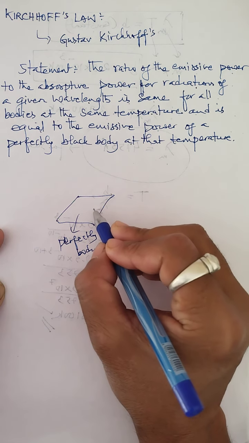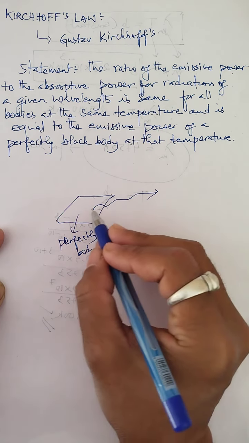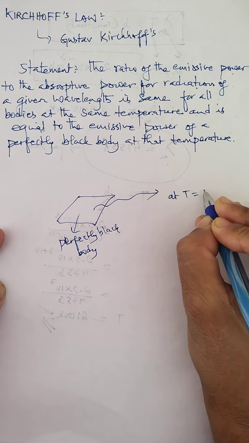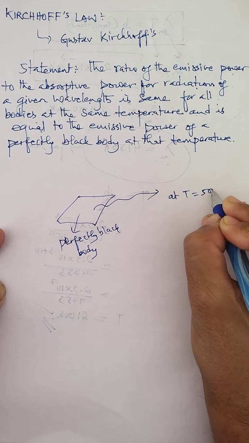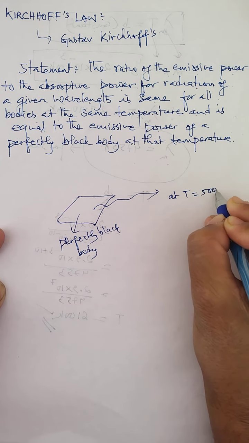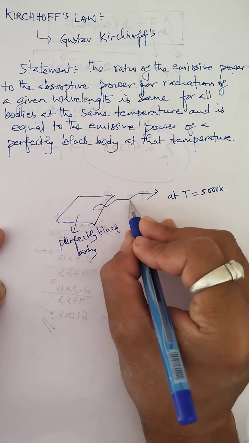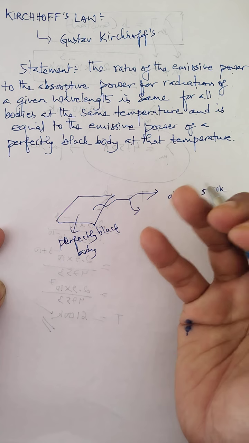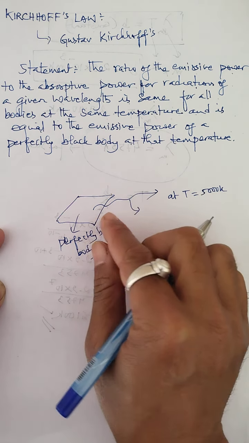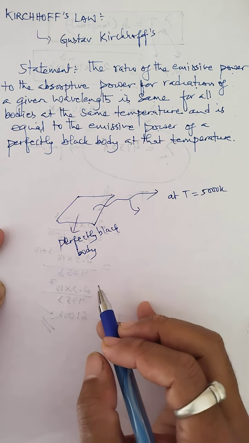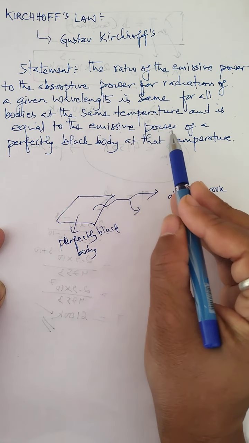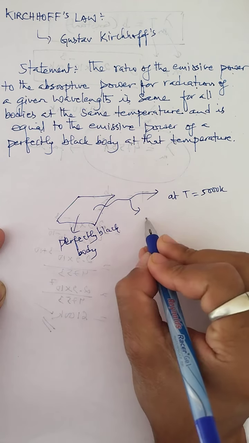Now suppose this is a perfect black body which is emitting energy at a particular temperature, say 5000 degree Kelvin, just taking an example. Now this perfect black body emits radiation, and the amount of radiant energy emitted per unit area per second at this particular temperature is measured by the term known as emissive power. So the emissive power of a perfectly black body is measured by